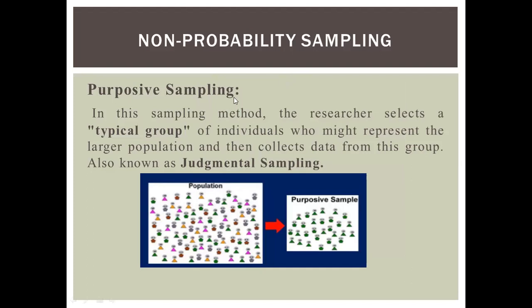The first type is purposive sampling. In this sampling method, the researcher selects a typical group of individuals who might represent the larger population and then collects data from this group. It is also known as judgmental sampling, because the selection is totally based on the researcher's knowledge and judgment.